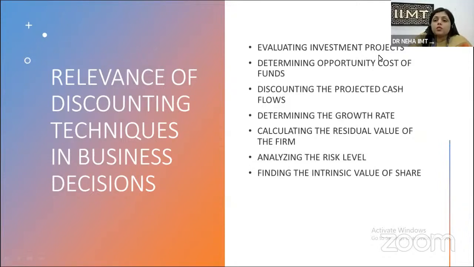If we have a positive NPV, then we accept that project, and if we have a negative NPV, we reject that project. So it is simple for a finance manager to calculate the net present value of every investment project he has to undertake, and we have to select the project which has the positive NPV.